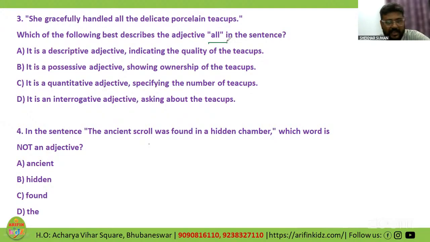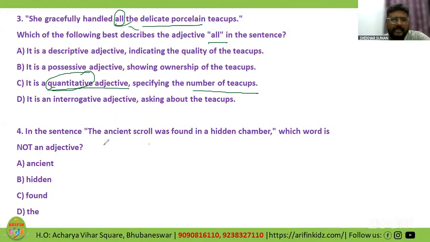See, Rajshri, I understood. So all over here is giving me the idea about quantitative adjective, specifying the number of teacups, all the delicate porcelain teacups. These are adjectives, definitely. But all is giving me the idea about the quantitative. Okay? Good.